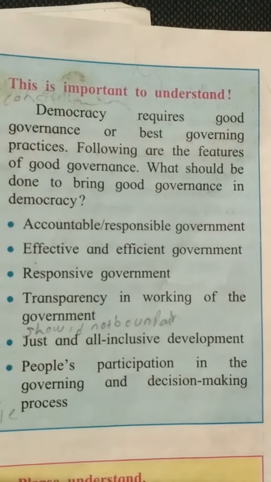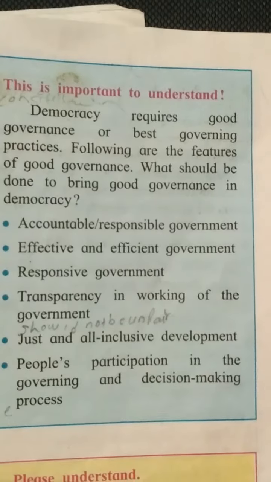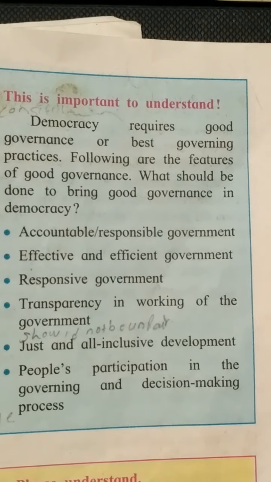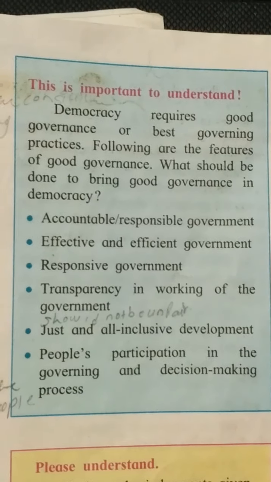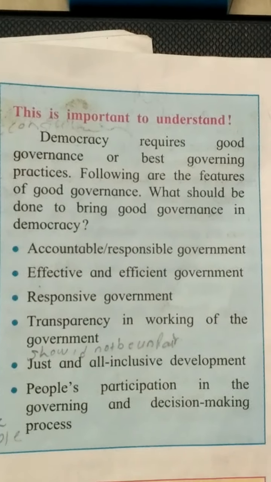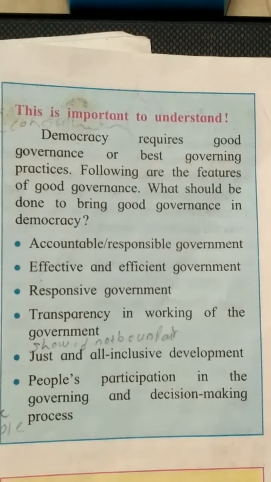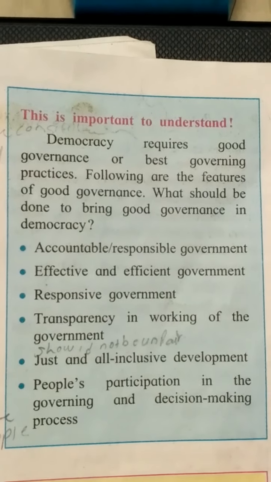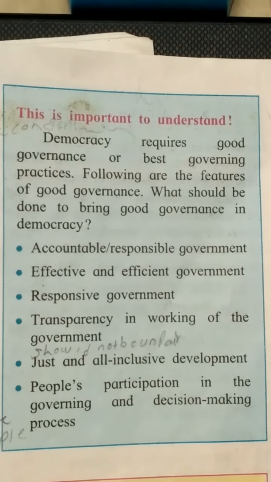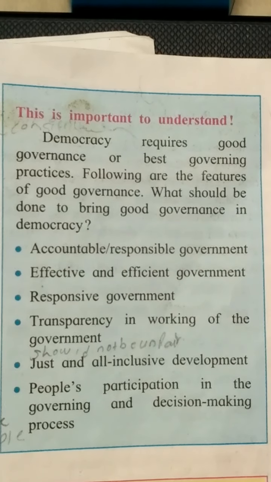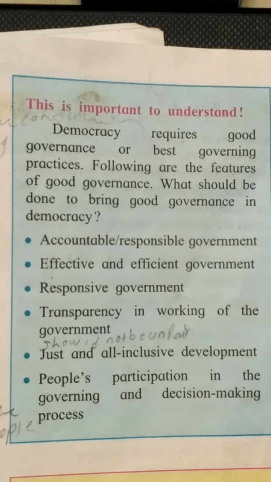The next is just and all inclusive development. The government has to be just. It should not be unfair, and development should be all inclusive. That means it should not be that only Maharashtra is developed and Bihar is kept backward, or only Gujarat is developed and Odisha is not developed. It should not be the case. So the government has to do all inclusive development. All the states, all the villages have to be developed.